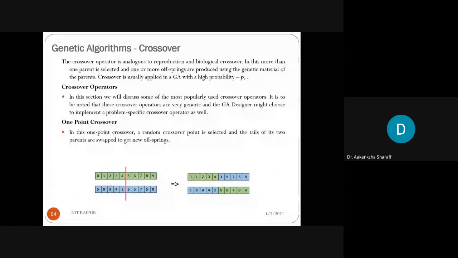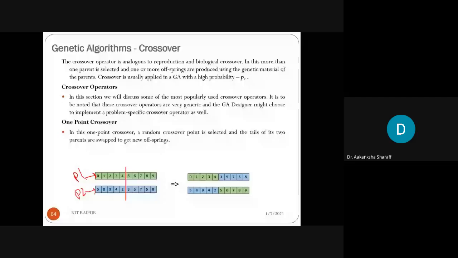In this, more than one parent is selected and one or more offsprings are produced using the genetic material of the parents. So crossover is usually applied in a genetic algorithm with a high probability. The crossover operators we can use here: the first one is one point crossover. So what happens in one point crossover? These are the chromosomes, the first chromosome and the second, or you can say parent one and parent two.